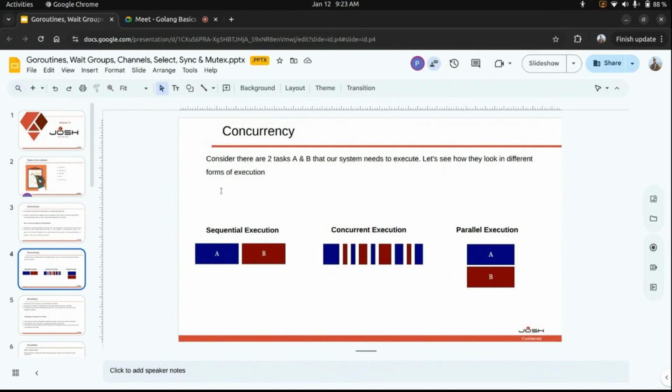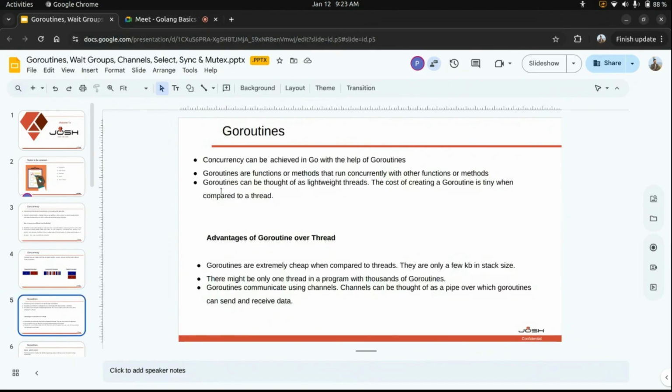Right. So in Golang we use concurrency. Concurrency can be achieved in Go with the help of Go routines. So what are Go routines? What do you understand by Go routines? Go routines are similar to mutex and locks in C++. And using Go routines and channels, we basically say share the data, not the memory, in the implementation.